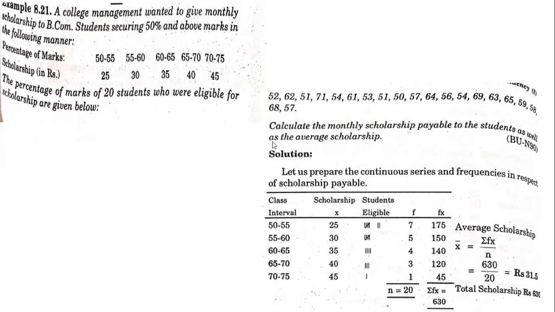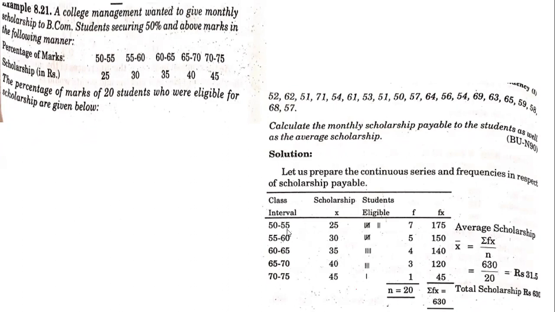We have 52, 51, then 54, then 53, 51, then 50, then we have 54. If you take the count, you will be getting seven numbers. So there are seven numbers in the 50 to 55 class interval.